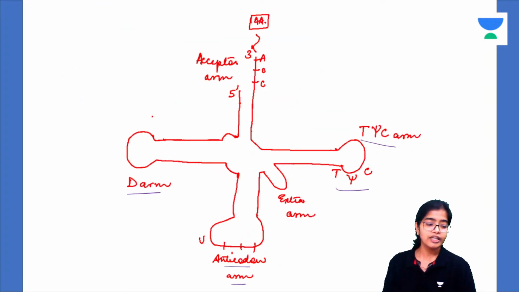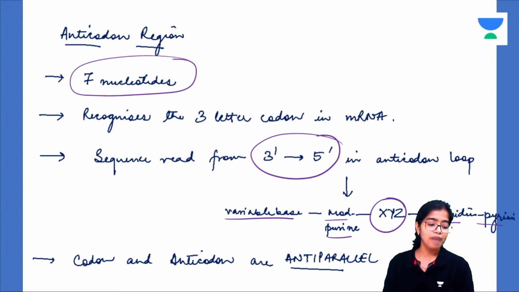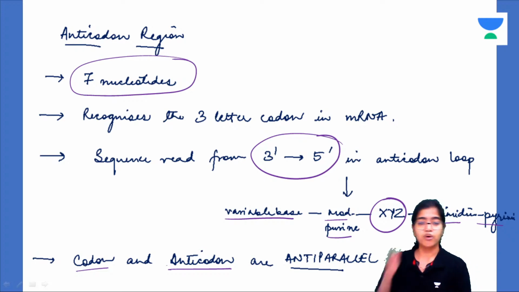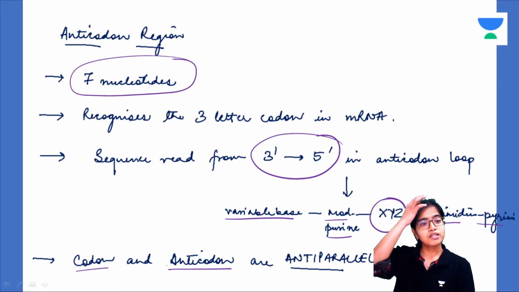So the anticodon region is anti-parallel to the codon region present on the mRNA. Understood? You may get a question saying the anticodon region consists of 3 nucleotides, and you will think that since the codon is a triplet, the anticodon region will also contain 3 nucleotides. But it is not so. Understood?